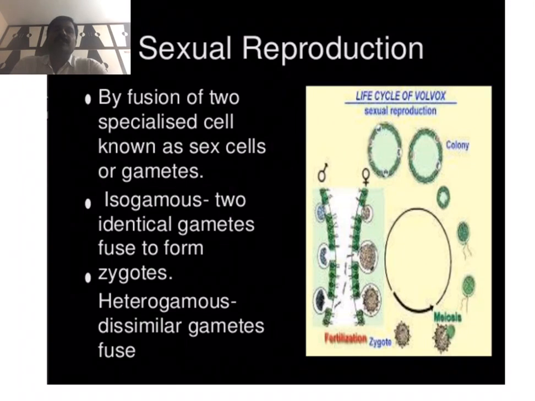So in the oogamy process, the female sex organ produces the egg cell, and the male sex organ, the antheridium, produces a number of anthrozoids. These anthrozoids swim in the water with the help of flagella, reach the oogonium, and fuse with the egg cell to form a diploid zygote. This is called oogamy. So these are the various types of fusions that occur between different types of gametes in algal species.